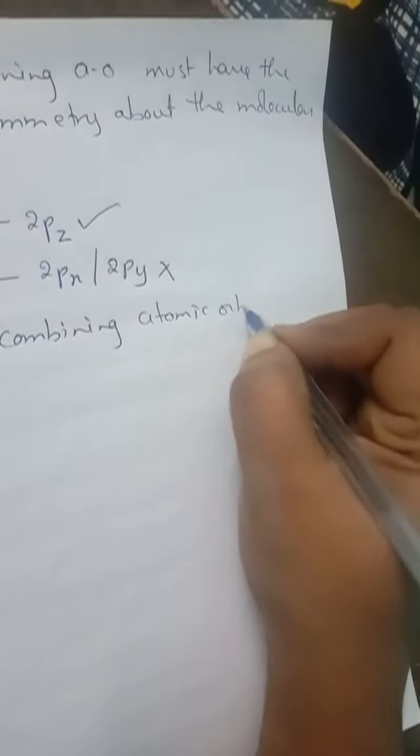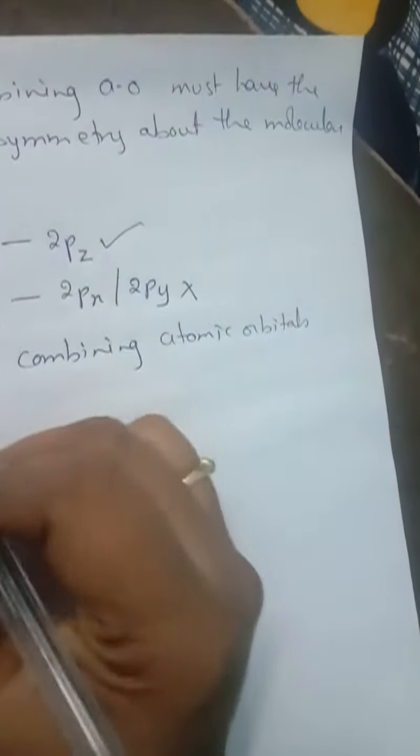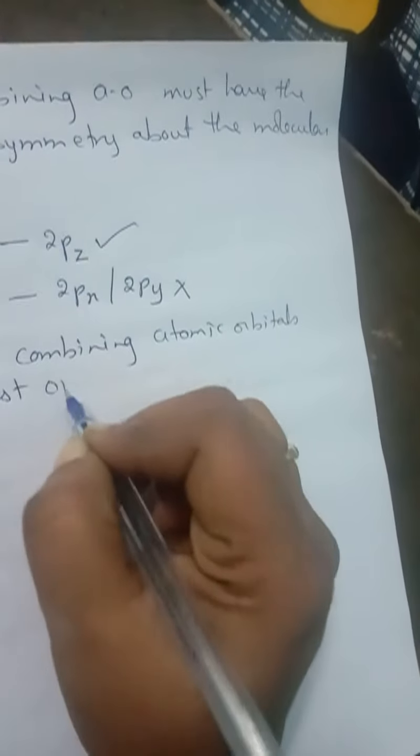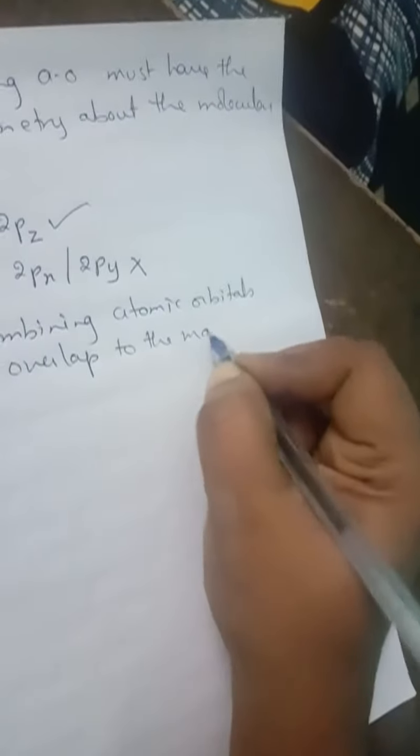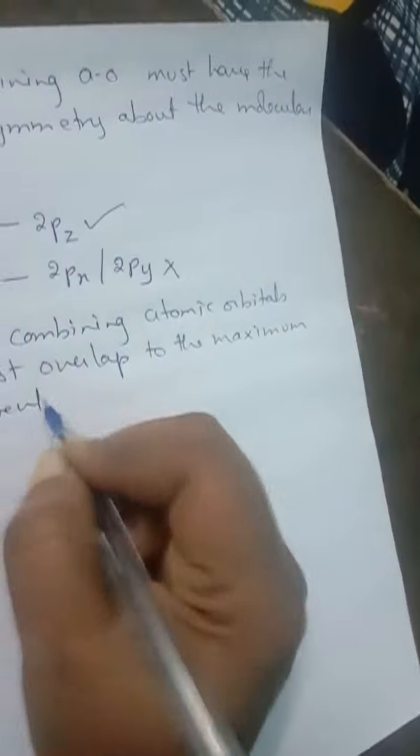So the combining atomic orbitals must overlap to the maximum extent. So these are the conditions for the formation of molecular orbitals.